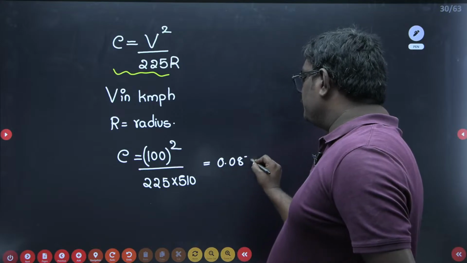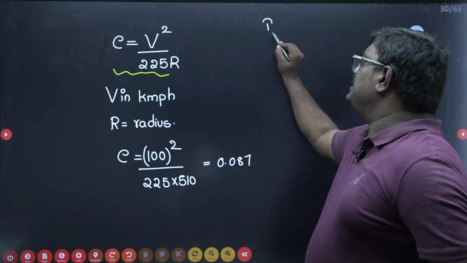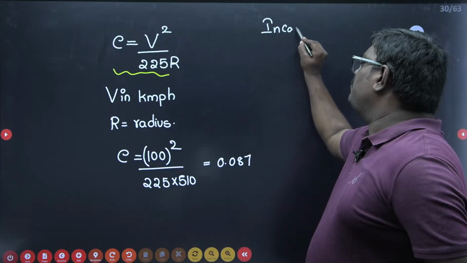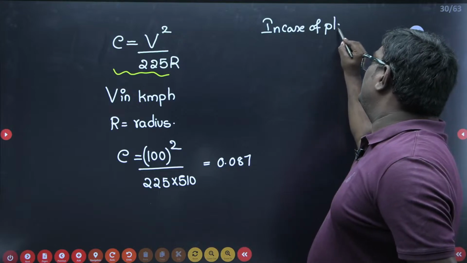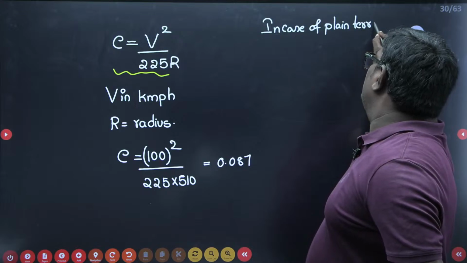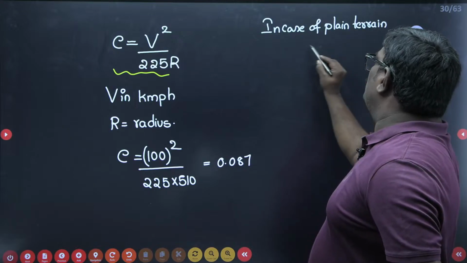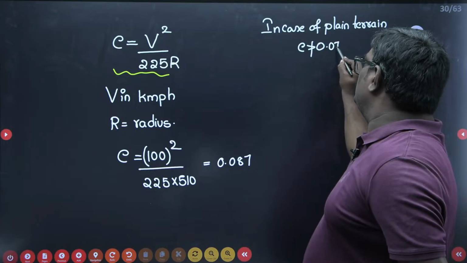0.087. Okay, and remember students, in case of plain terrain, E cannot be more than 0.07.